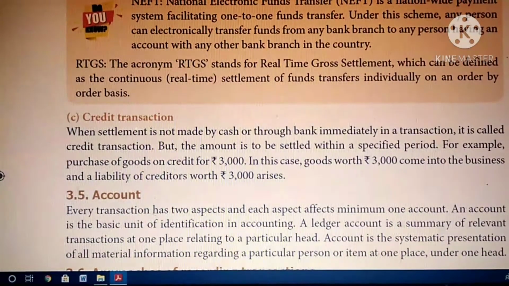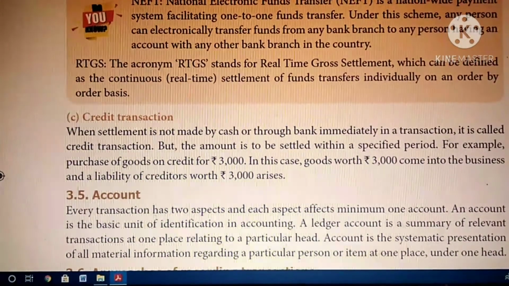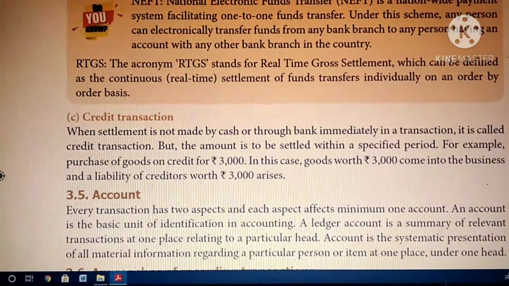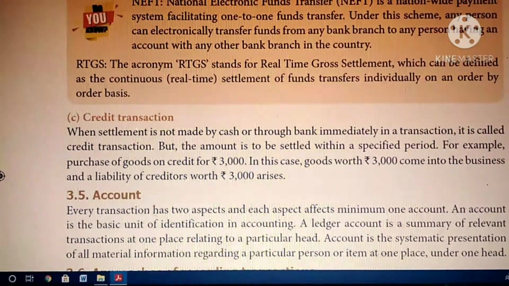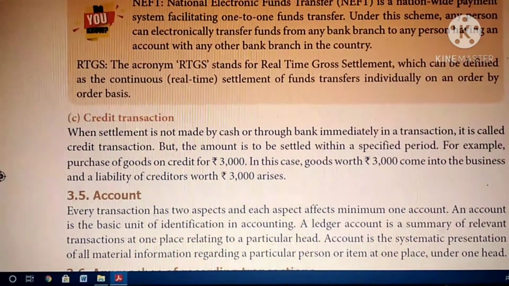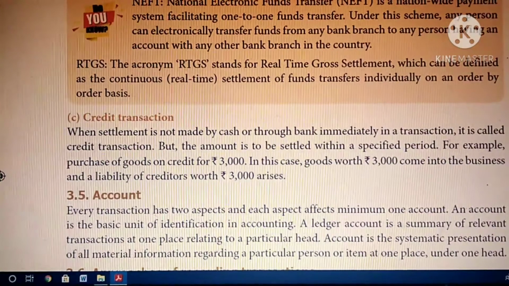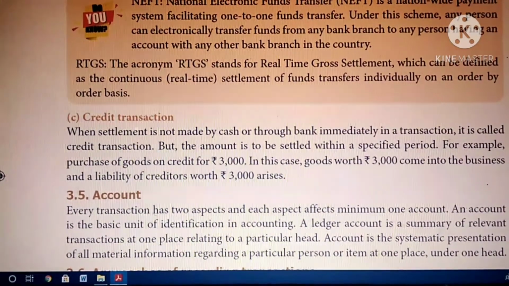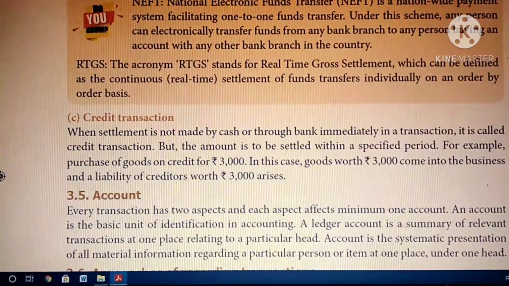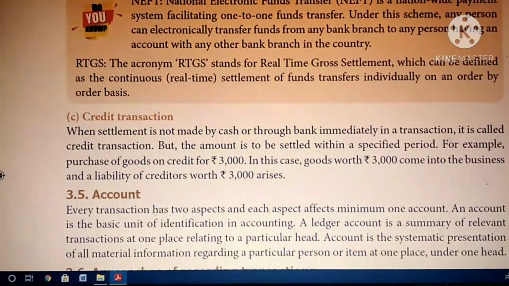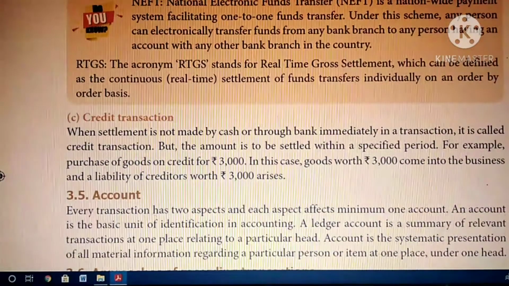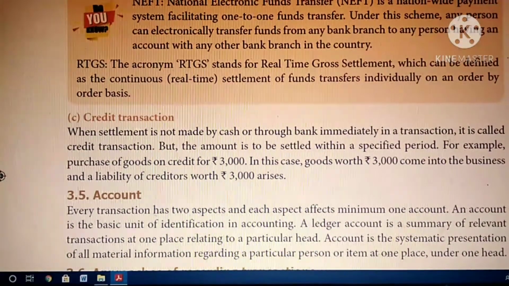So if you make a credit purchase, you have to mention the name of the person from whom you purchased, or mention creditor. Those who give credit to you, that person is called a creditor. So definitely you must settle this amount in a stipulated period. In this case, goods worth 3000 come to the business and a liability to creditors worth 3000 arises. This is a liability because you must repay this amount to the creditor. So this is a liability.